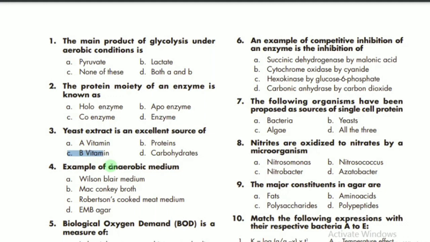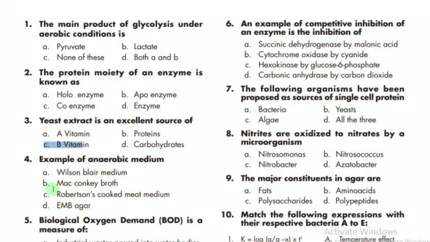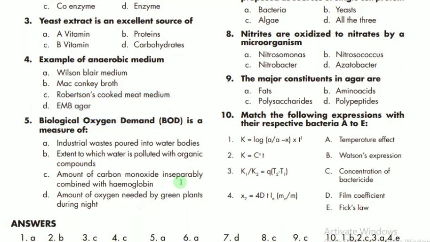Example of an anaerobic medium. For anaerobic medium, the best example is Robertson cooked meat medium. C is the correct option. The fifth MCQ says biological oxygen demand is a measure of what?